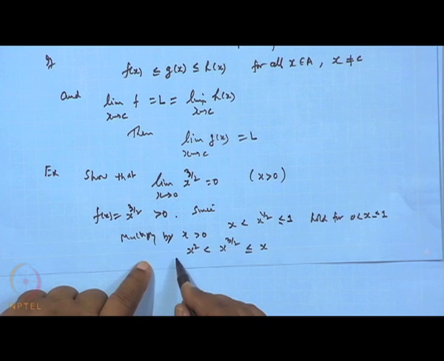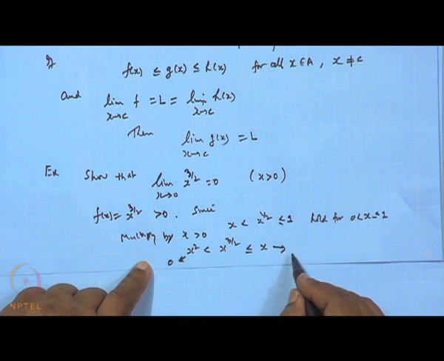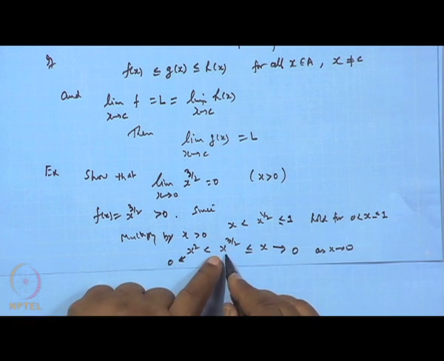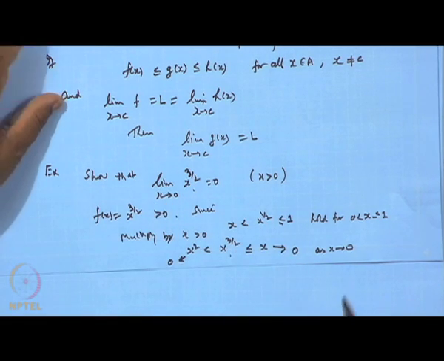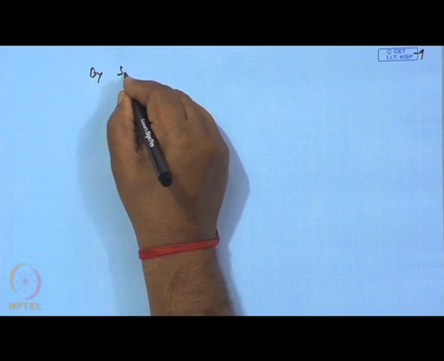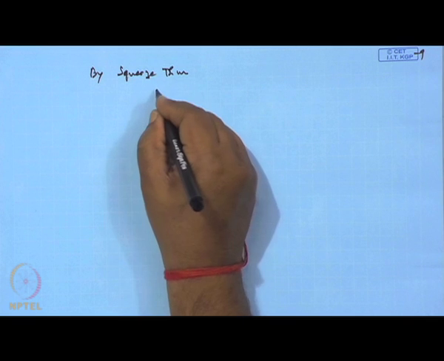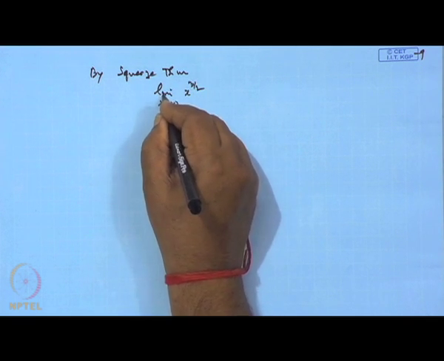Here the lower bound is x square, which tends to 0, and the upper bound x is also tending to 0 as x tends to 0. Therefore, the limit of this has to go to 0. So, this proves the result. This shows that by the Squeeze theorem, the limit of x raised to the power 3 by 2 as x tends to 0 is 0.